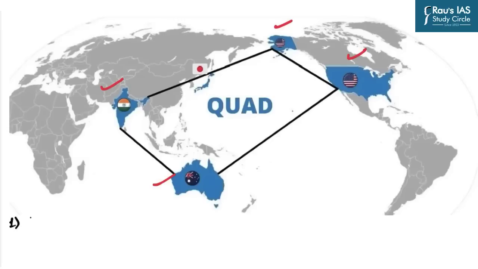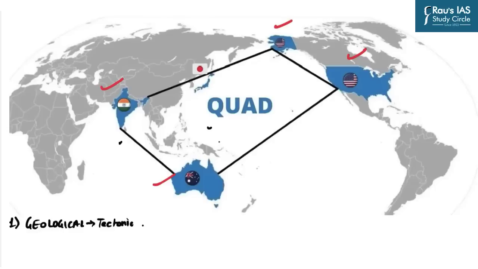Now, first we will look at the geological vulnerability. We all understand that this particular region, that is the Indian Ocean and Pacific Ocean, which collectively is known as the Indo-Pacific region, is geologically very active because of frequent tectonic movements.